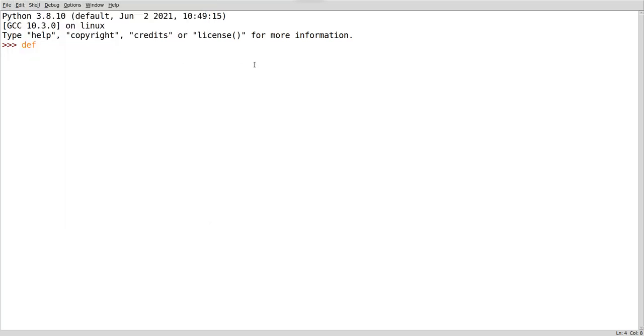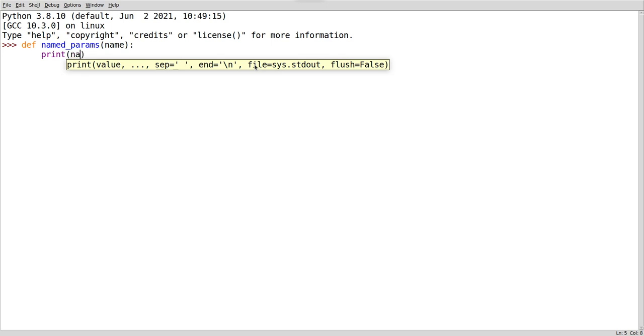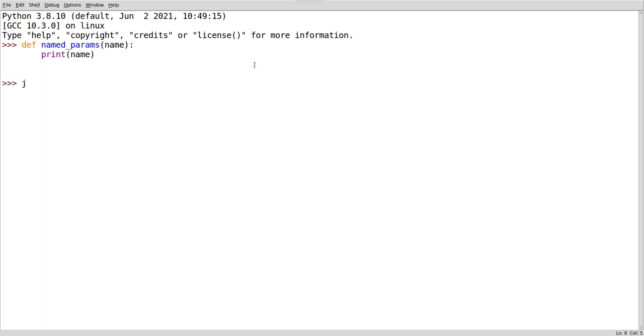Okay, definition. First we will check with named params. I am giving here for the named parameters as name, and I am printing here print name. Now I will say named underscore params. I will give name as Hulk. We have got it.